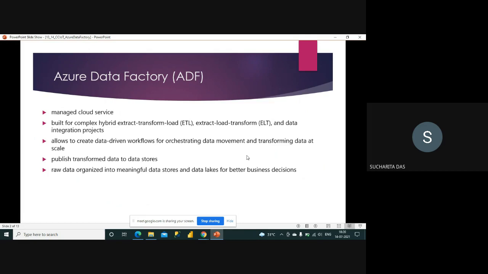Okay, so publish transform data to data stores. What it exactly does is, first of all, it connects with the data sources, takes the data from them, then can make some changes in the data, and finally puts the data in some destination data stores. Raw data is organized into meaningful data stores and data lakes for better business decisions.